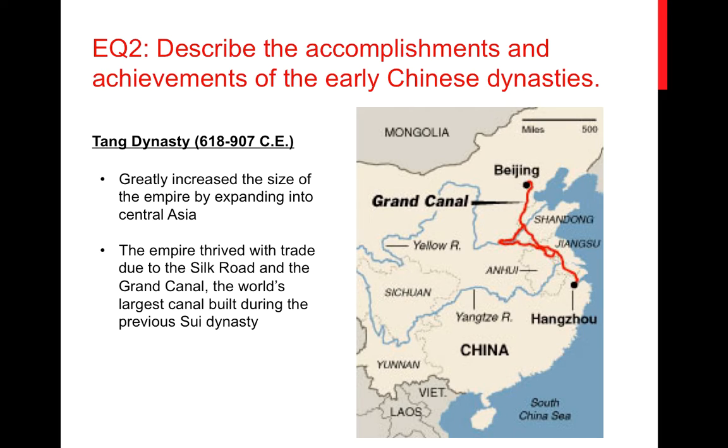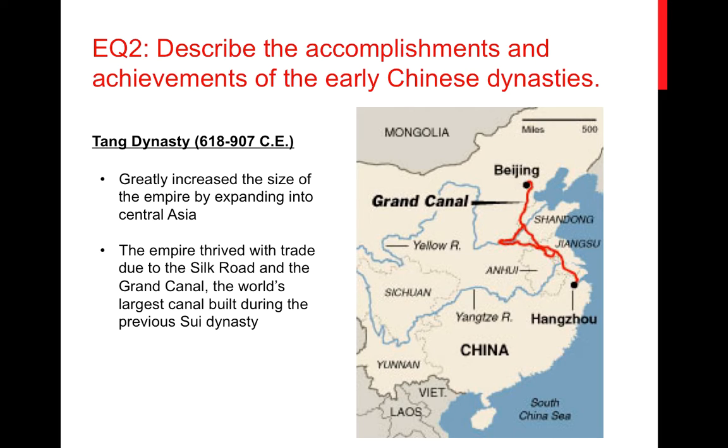And so some significant things about the Tang Dynasty, the first being that we're starting to see China and their territory expand more into the central part of Asia. And so we can see how that is going to allow for China to take much more of the shape of what we think of when we think of modern China. So we can start to see how expansion and growth is going to allow for them to resemble much more of the current country of China.